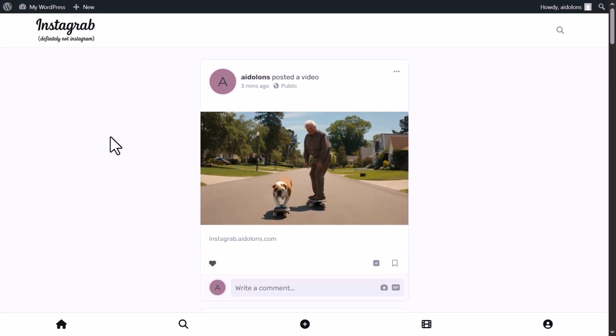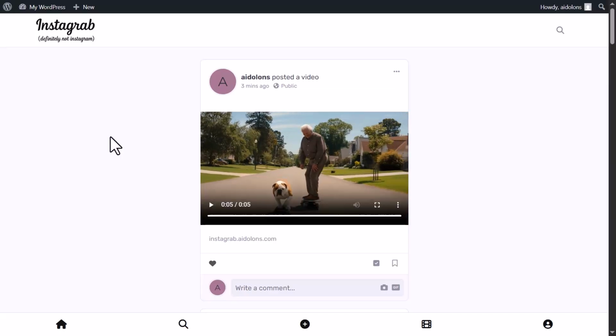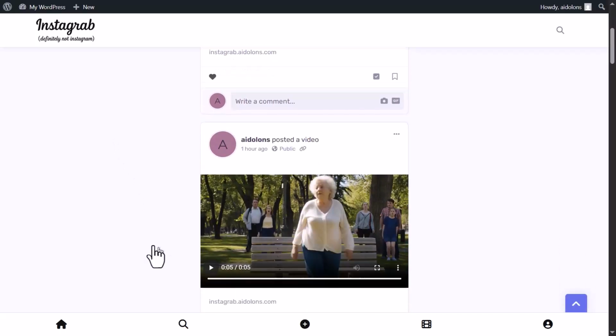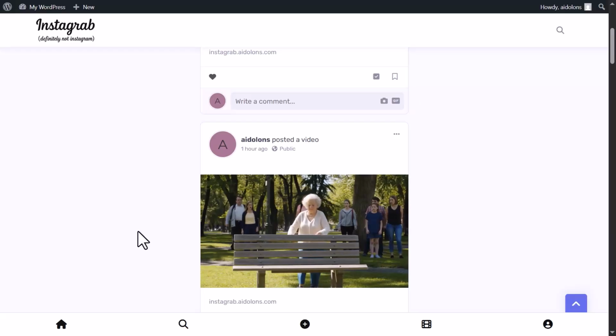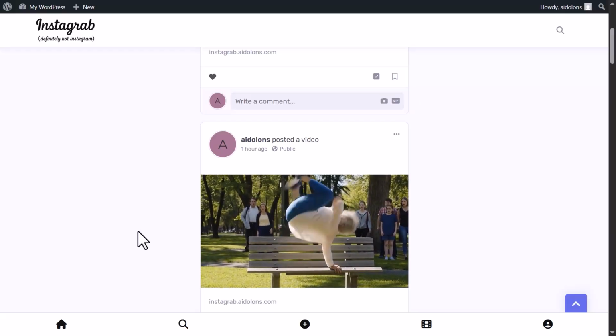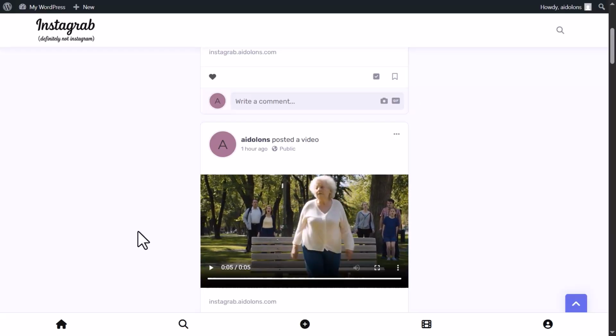Today we're going to look at how to use AI to automatically research and generate viral video ideas, then generate those videos, and finally upload them to social media sites.